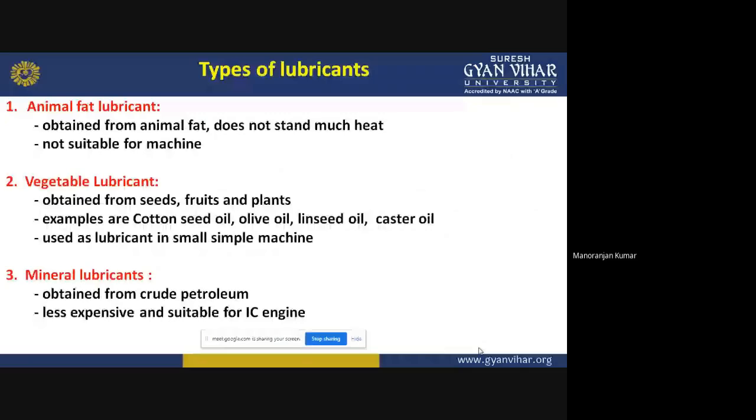Okay. Now the third type of lubricant is mineral lubricant. Okay. So this mineral lubricant is obtained from the crude petroleum. Okay. And this type of lubricant is less expensive, and it is suitable for IC engines. So nowadays, the mineral lubricant is mostly used for the IC engine.